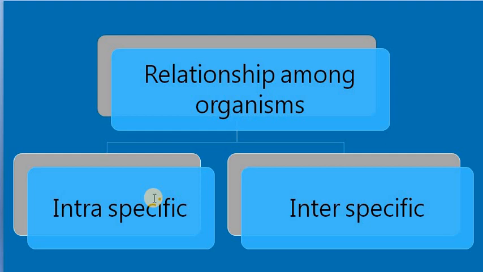The next intraspecific behavior which shows an intraspecific relationship is altruism. This word altruism can be asked in competitive exams. Altruism is actually a sacrificing relationship.